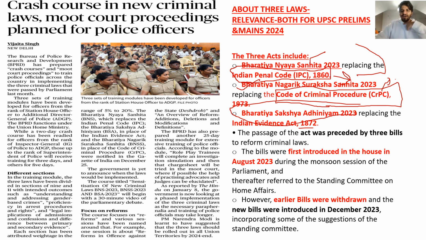The passage of the act was preceded by three bills to reform criminal laws. The bills were first introduced in August 2023, and were sent to the Parliamentary Standing Committee. We know the parliamentary standing committee has the role to provide inputs while formulating the bill. When a bill is introduced in India, some expert advice is needed, so for that purpose these standing committees have been put into place so that they can recommend suggestions, advice, and valuable inputs.